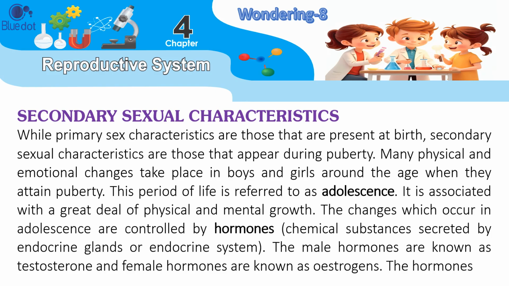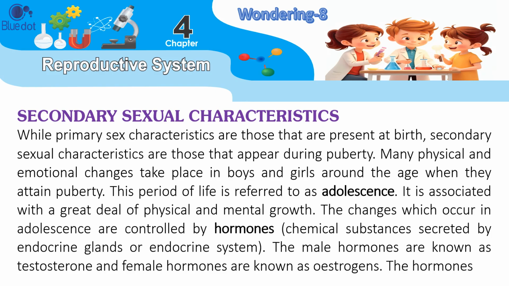Secondary sexual characteristics. While primary sex characteristics are those that are present at birth, secondary sexual characteristics are those that appear during puberty. Many physical and emotional changes take place in boys and girls around the age when they attain puberty. This period of life is referred to as adolescence. It is associated with a great deal of physical and mental growth.